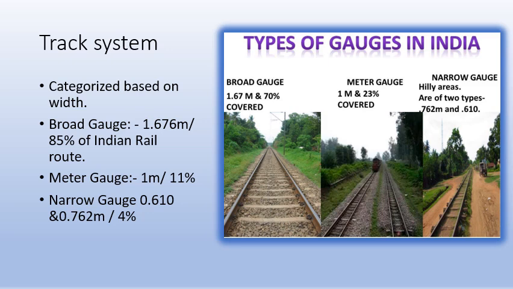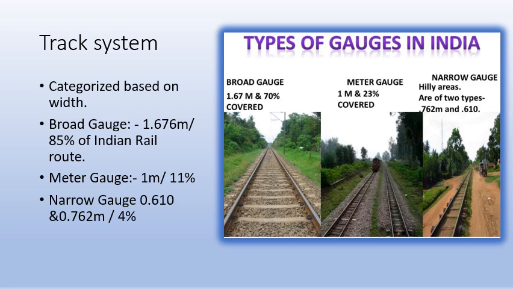What about the track system? This is also an important part. The track system can be divided into three parts: broad gauge, meter gauge, and narrow gauge. The majority of Indian Railways is covered by broad gauge. Meter gauge is slightly thinner, and narrow gauge is the narrowest. The broad gauge is 1.67 meters in breadth, meter gauge is 1 meter, and narrow gauge is less than 1 meter, between 0.610 meters and